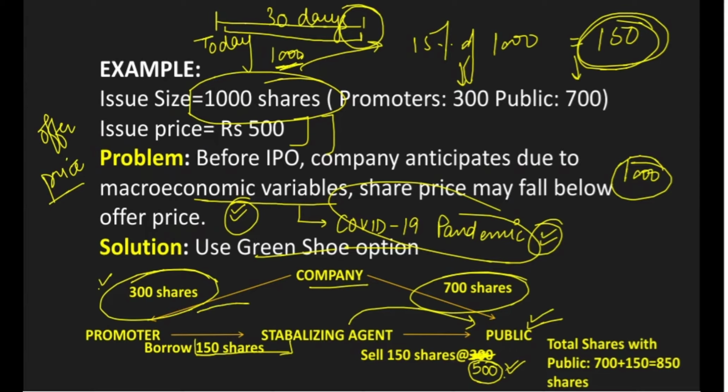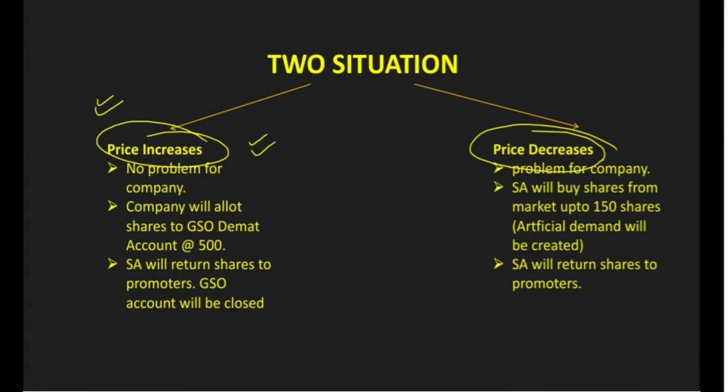Now what will happen, that company needs to return these 150 shares to the promoter, because it has borrowed it. Okay, it has not been allotted to the stabilizing agent. Stabilizing agent has to return these shares to the promoter. Now what will happen, that the company will allot shares to GSO demat account, and then SA will return shares to the promoter.